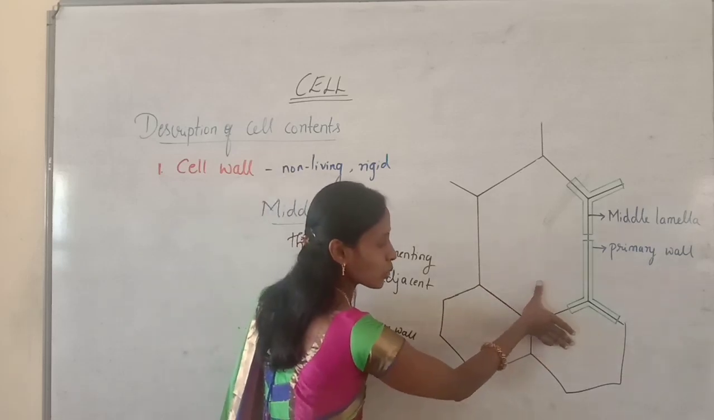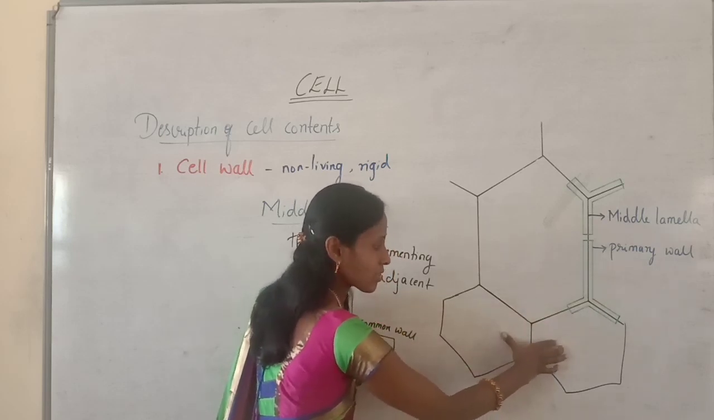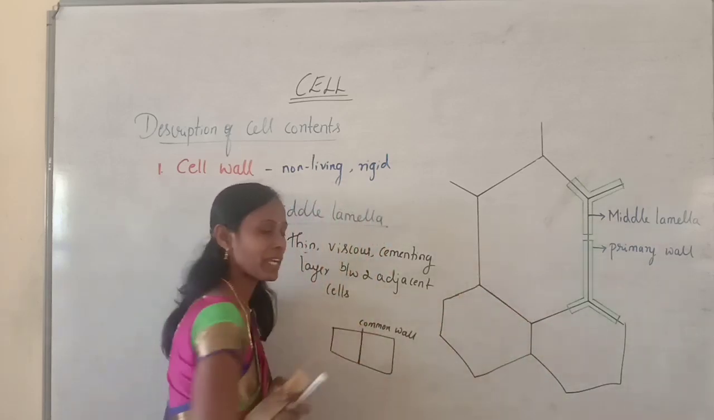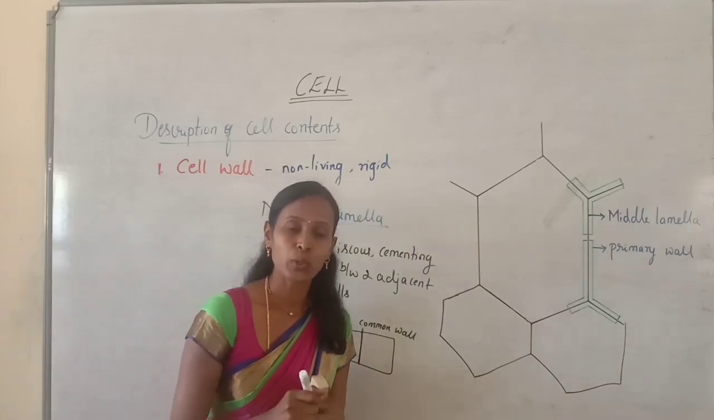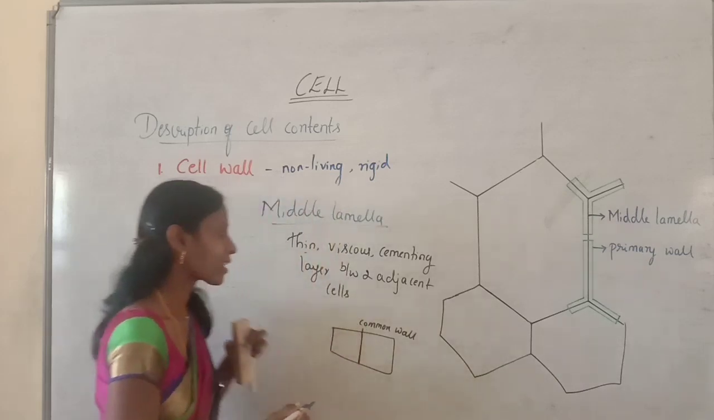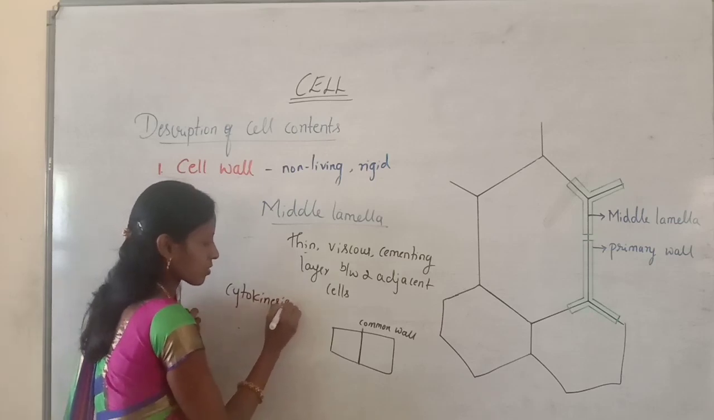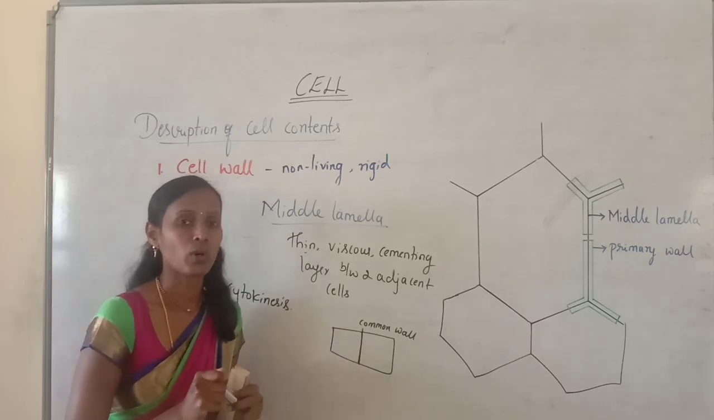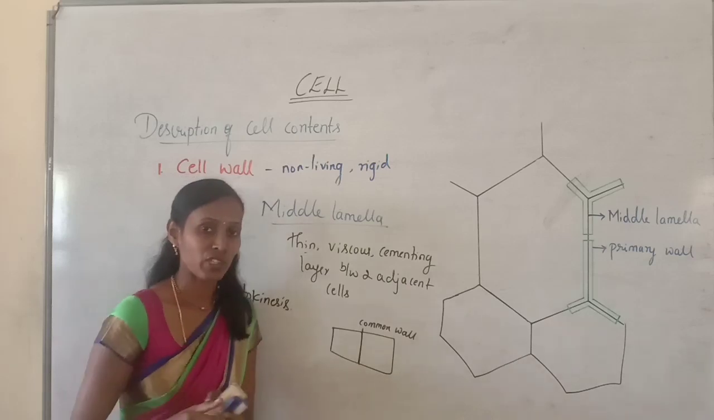Again, these are the two adjacent cells. There is a cementing layer. In between these two adjacent cells, there is a common wall. The common wall that is called the cementing layer is called the middle lamella. And do you know, this middle lamella is the first formed layer at the time of cytokinesis. Later in the next chapter, the cell cycle and cell division chapter, you will understand.